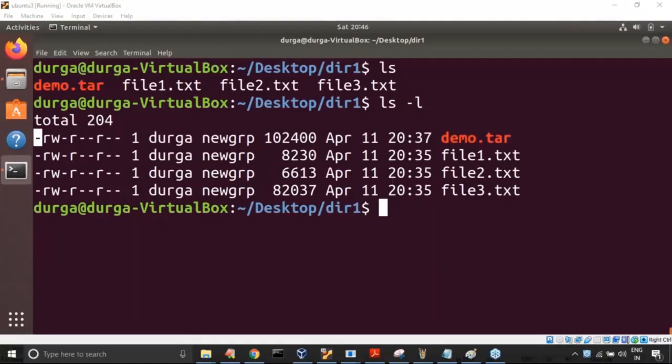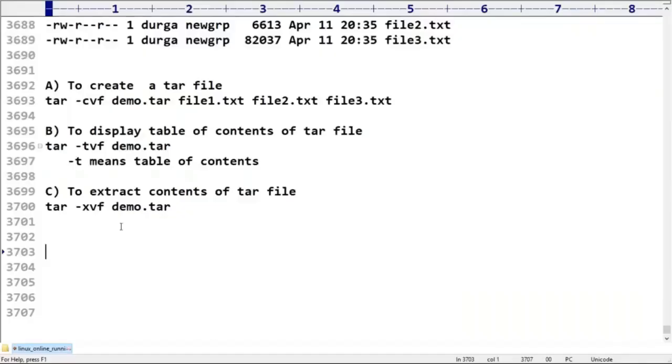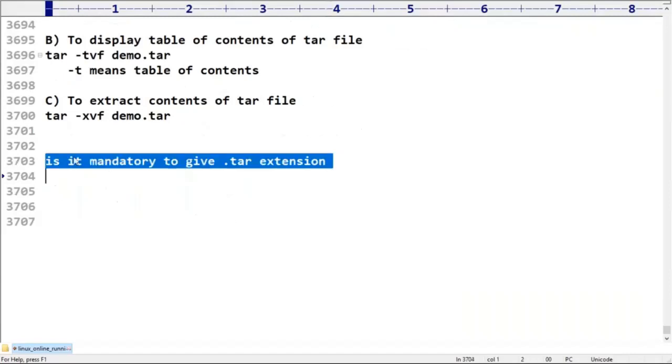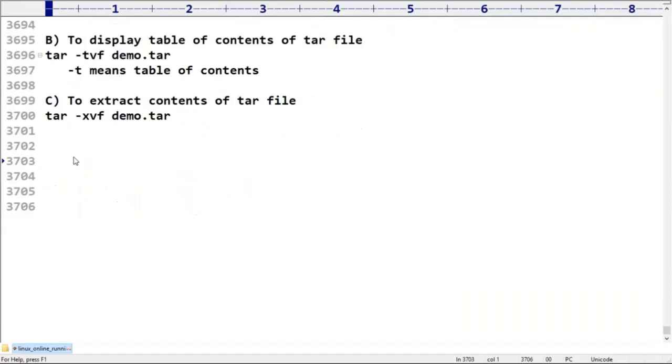Next, someone is asking, Manish is asking this question. Now you have to tell the answer for this. Manish's doubt is: is it mandatory to give .tar extension? What answer you have to tell? Immediately you have to respond. No, no. In Linux, the extension is not important, so not required. But as good practice, it is better to use .tar, so simply by seeing it you can identify that it is a tar file.